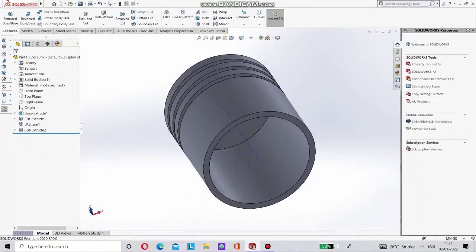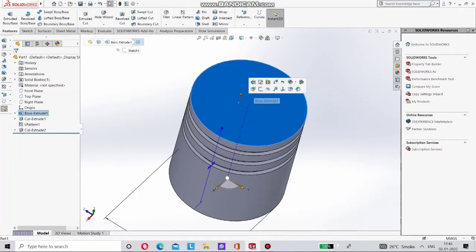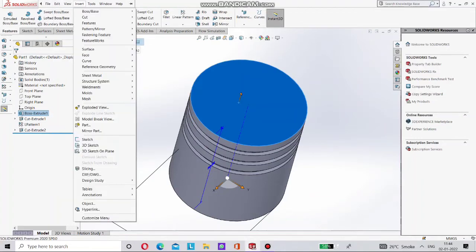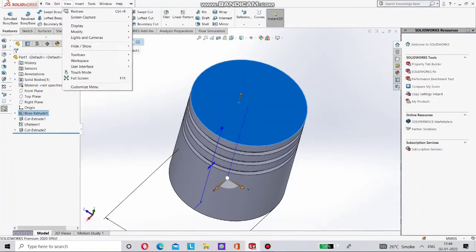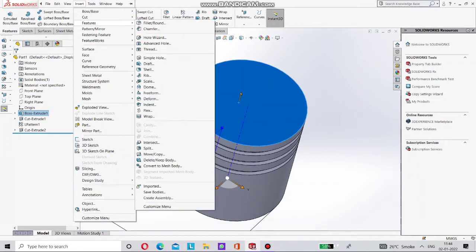In features, here we have to dome this upper surface. So just go to Insert in the upper side, go to Features, and go to this Dome option, the third one.